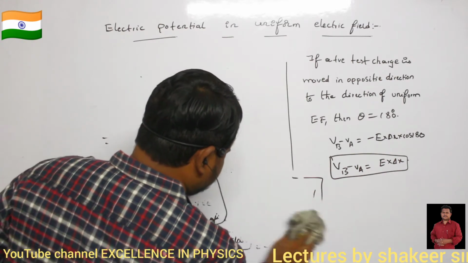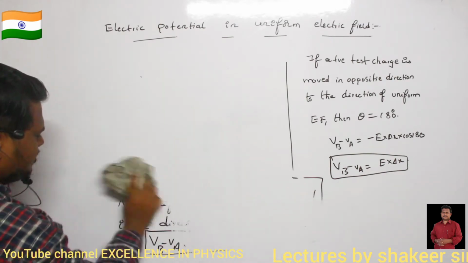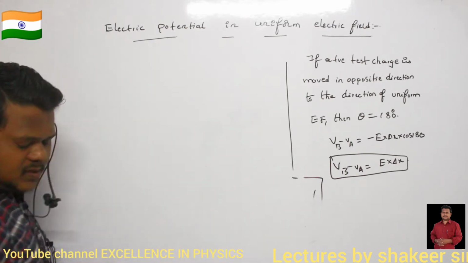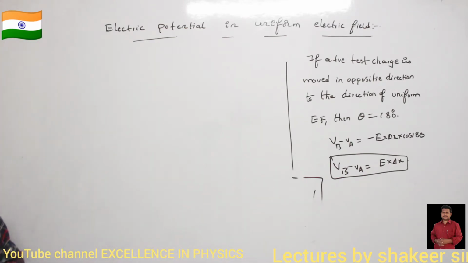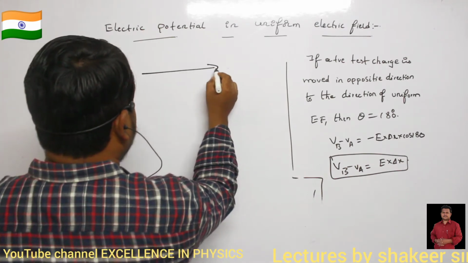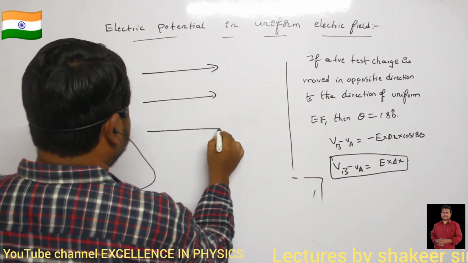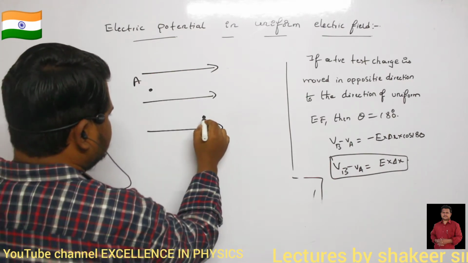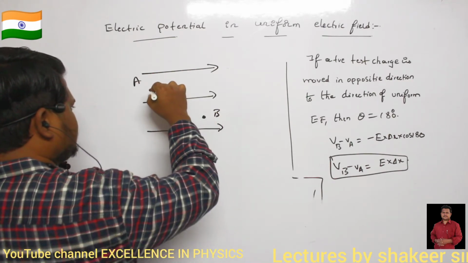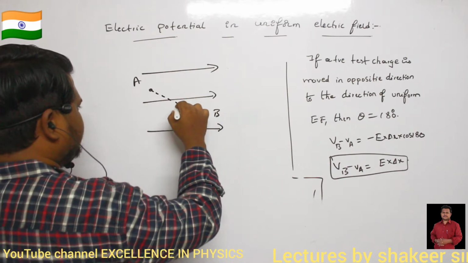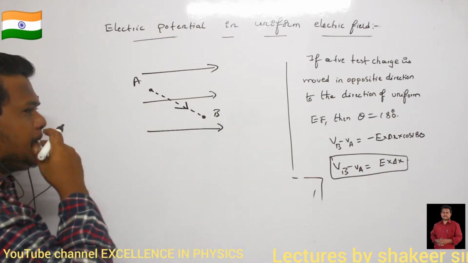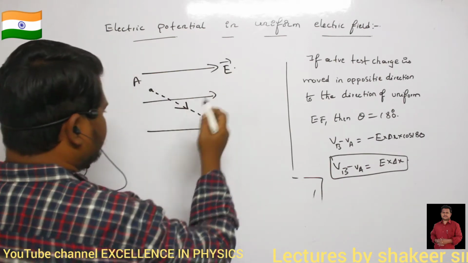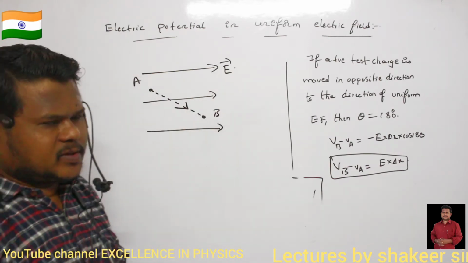Let us consider a charge being moved in a uniform electric field. Let this be point A and this be point B. A charge is moved from point A to point B in this direction. Now, this is the direction of the uniform electric field. How can you write a potential difference equation?